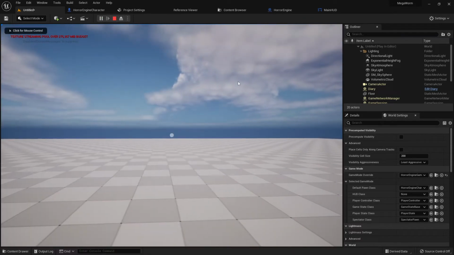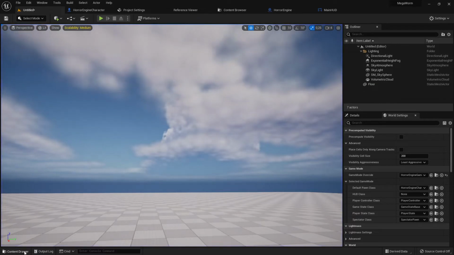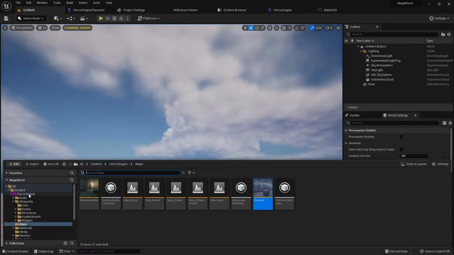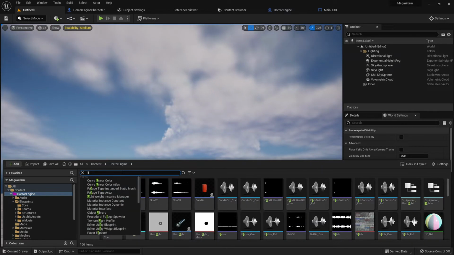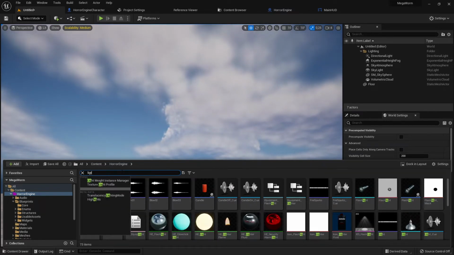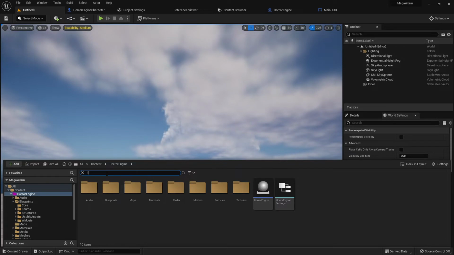And now you can see that was a new level, right? Let me integrate some assets here. For example, I wanted this lighter. You go here to the horror engine, for example, lighter, and find this blueprint. I don't know, lighter, that was not the right light. Hello, what's going on? Again,